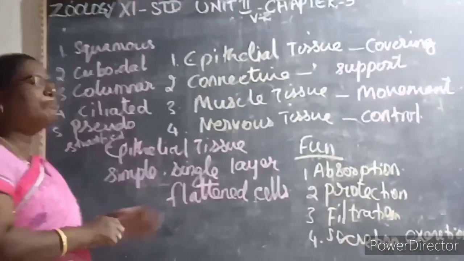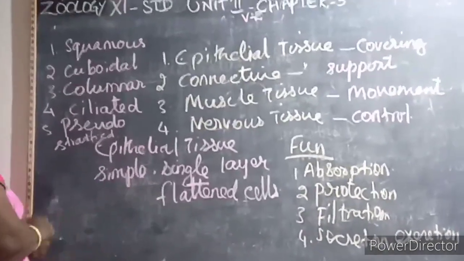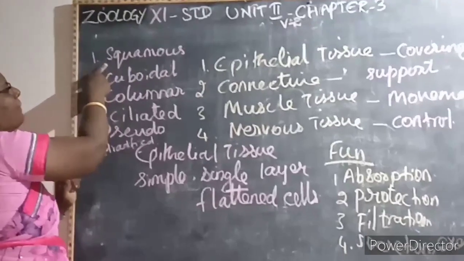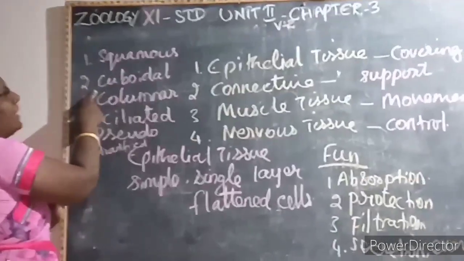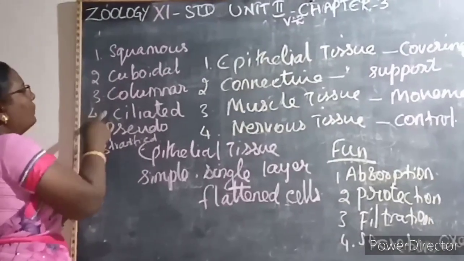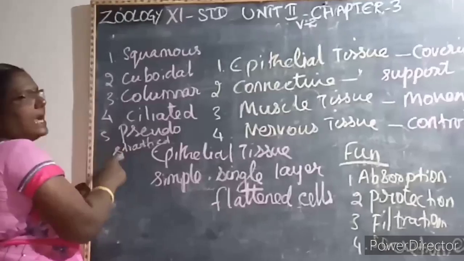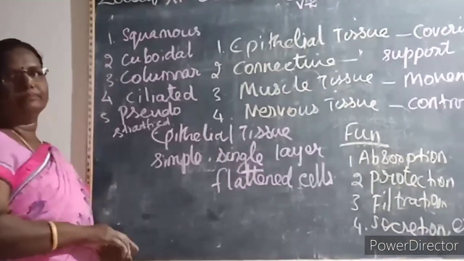Epithelium is classified into simple and compound. The simple epithelium tissue consists of 5 types. What is the first one? Squamous epithelium. Second one is cuboidal epithelium. Third one is columnar. Fourth one is ciliated. And the fifth one is pseudostratified epithelium.